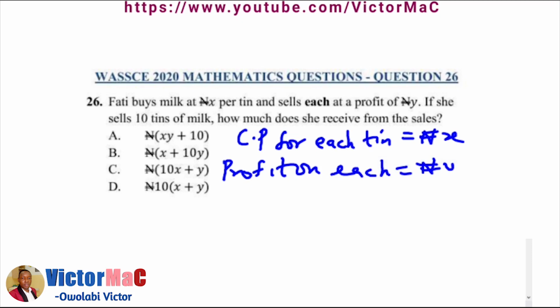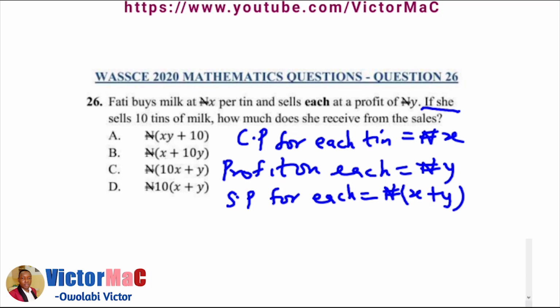Definitely, the selling price for each tin is the cost price plus profit. That's X plus Y naira. Alright? So how much does she receive from the sales if she sells 10 tins of milk?